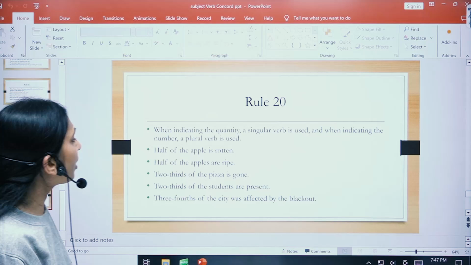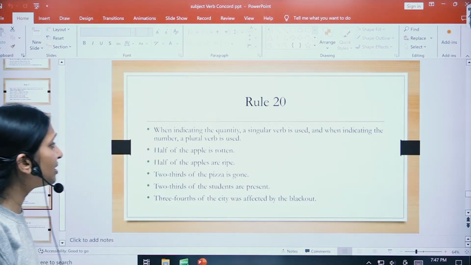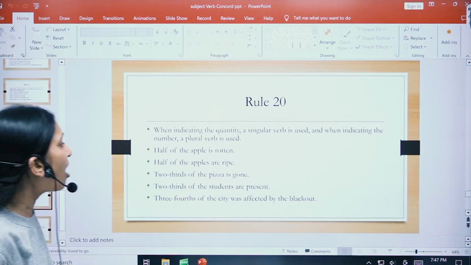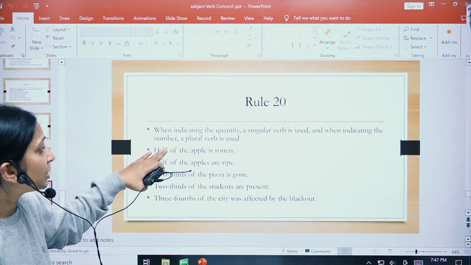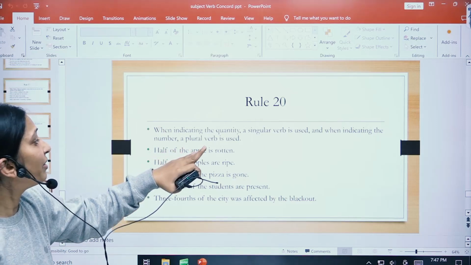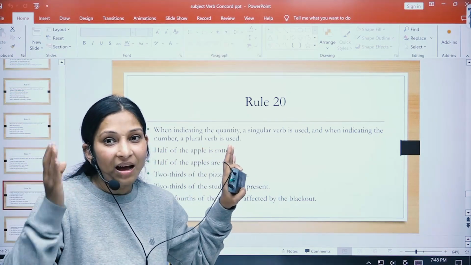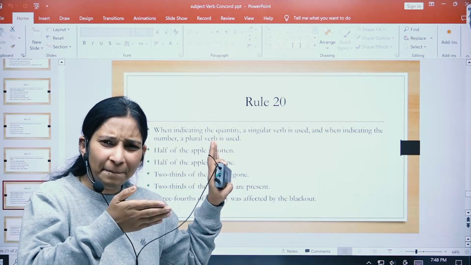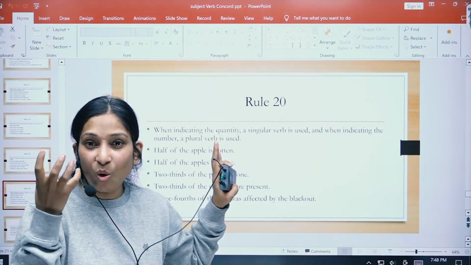So when indicating a quantity, a singular verb is used, and when indicating a number, a plural verb is used. Half of the apple is rotten. Here, indicating a quantity is singular. When we are indicating quantity, like half, some, little, these are indicating quantities, right?